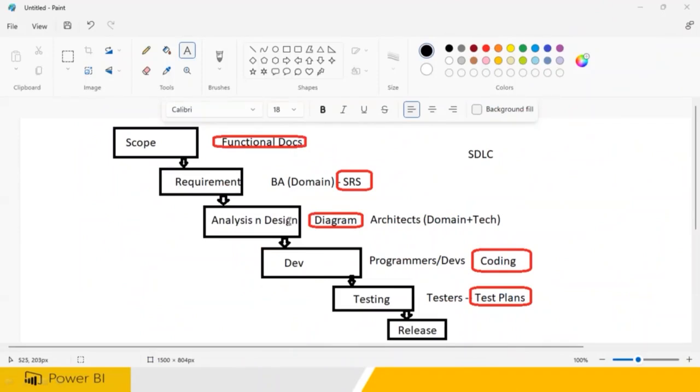If it is the US, then daily at 7 o'clock Indian timing you will have a call. You will be talking to the customers, gathering the requirements, and they will also see what the progress is and what work you have done so far. Based on that, they will be releasing the payments and everything. Clear? So this is what is called software development life cycle.